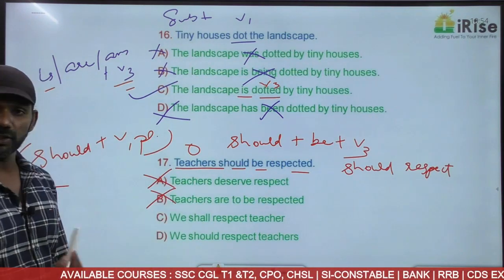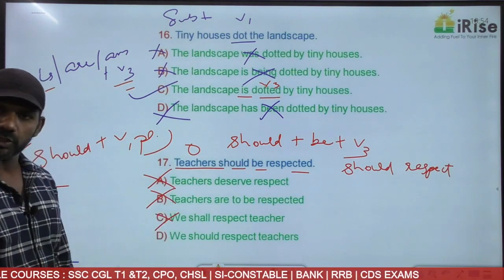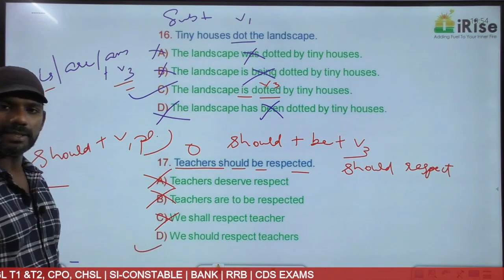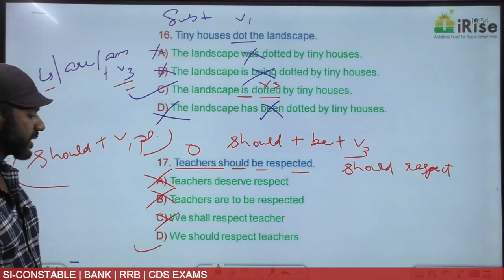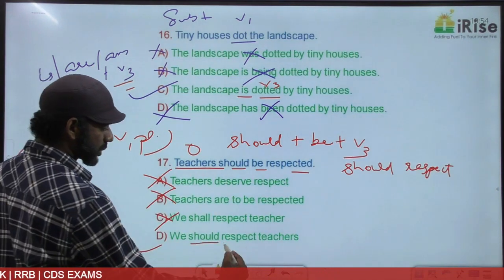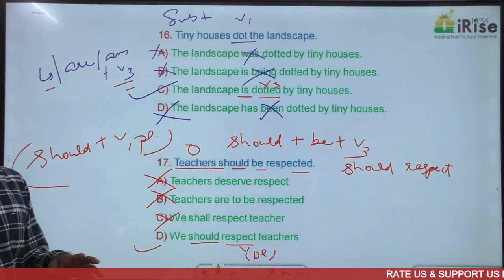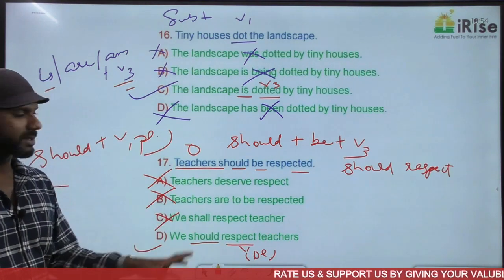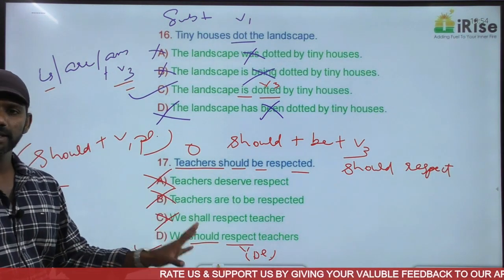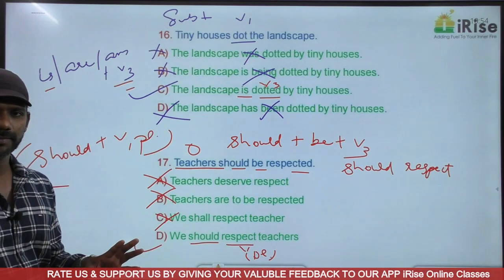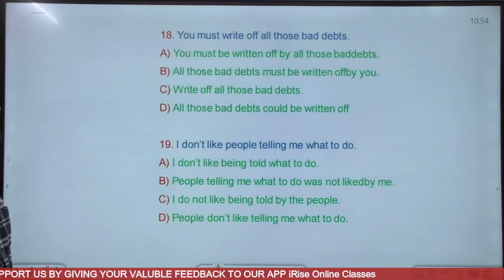B is eliminated. Should is not there. C is eliminated. Should is not there. The answer must be D. We should respect teachers, and should respect is should plus V1 plural, simple present tense. Should plus V1 plural is active voice. Here is passive voice. We got the answer in the active voice. Got it? The next one.